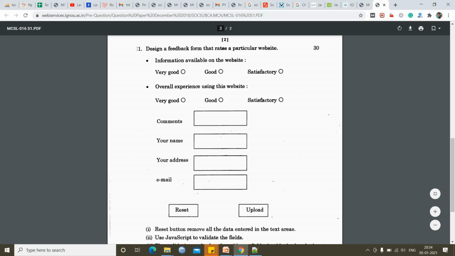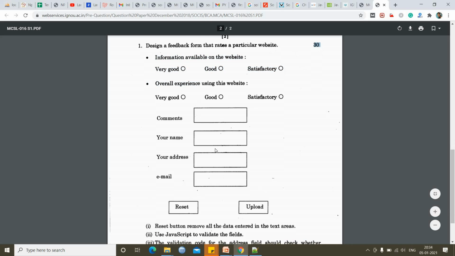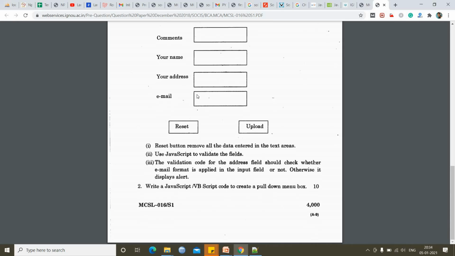So, let's see. There are two questions. First one is given as design a feedback form that rates a particular website. Okay. So, here we have to design a feedback form. Okay, this question is for 30 marks. And after designing the form, we have to use or implement these three cases.